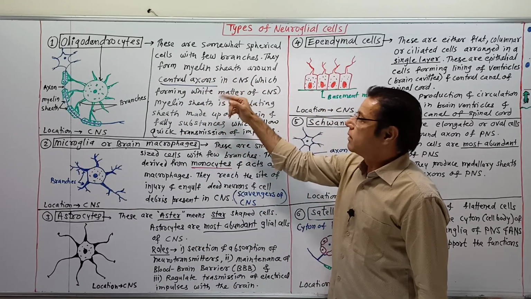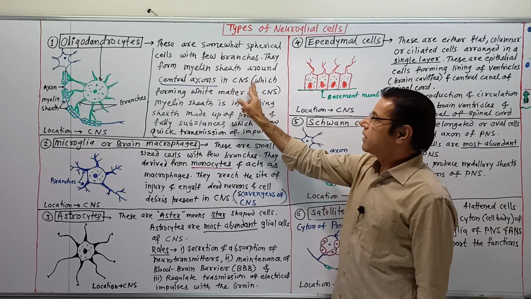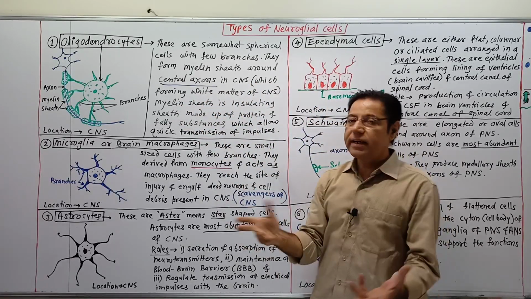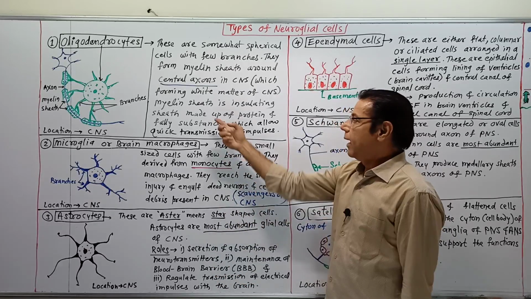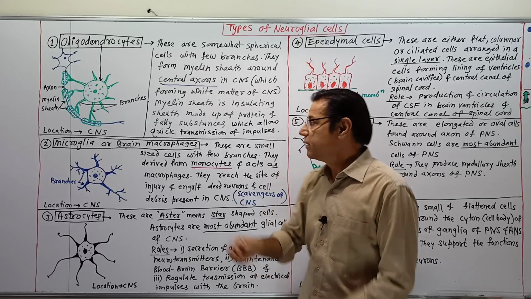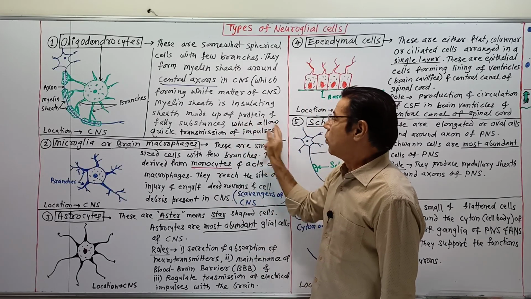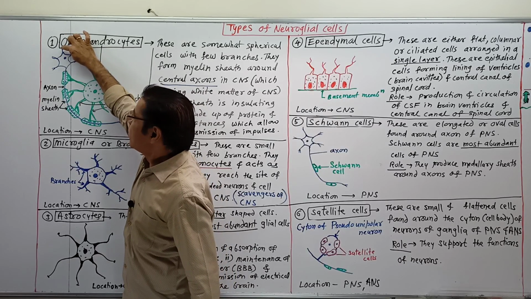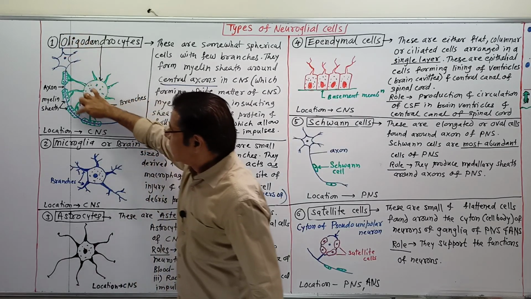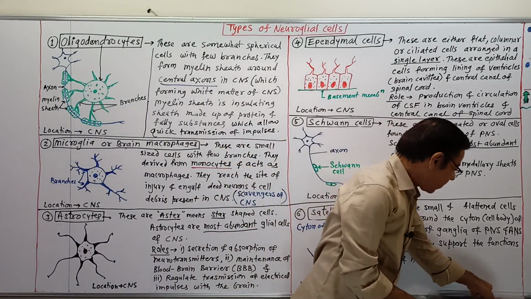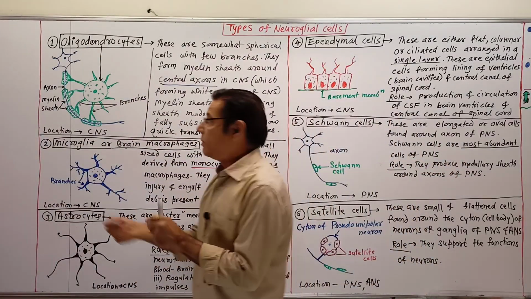So the myelinated axons of the central nervous system form the white matter of the CNS. Myelin sheath is an insulating sheath made up of protein and fatty substance, which allows quick transmission of impulses. Impulses transmit from one end to the other end very rapidly, because here conduction occurs in a rapid manner.